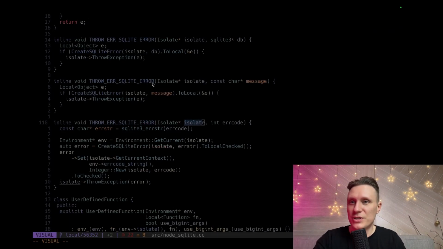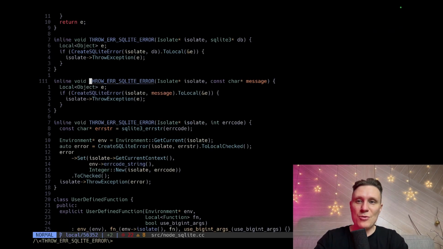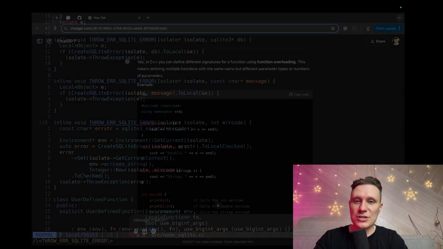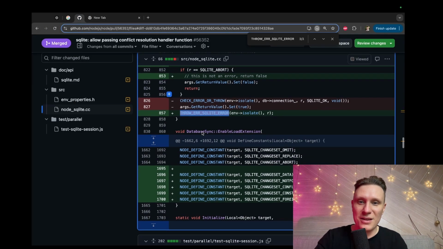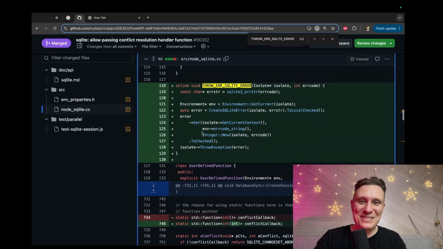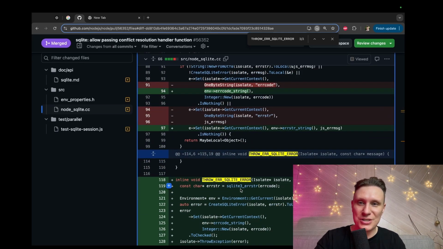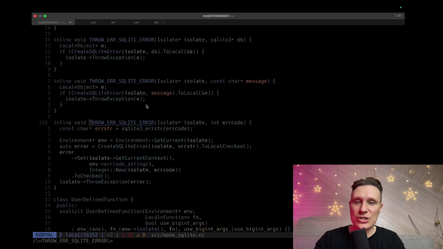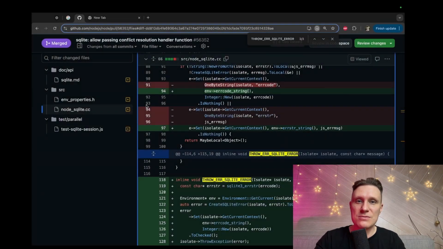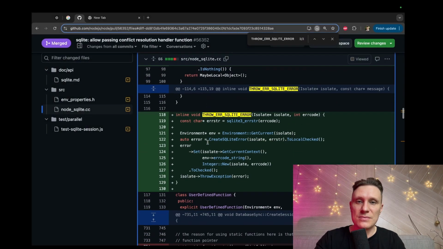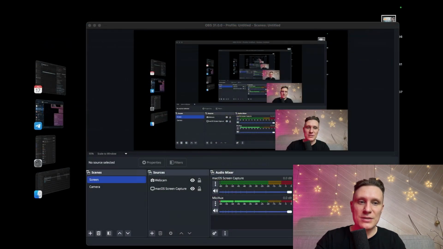Function overloading, whatever. So our hero Brett made a function that has different signatures. No, he added a new signature to this function. It's very interesting.